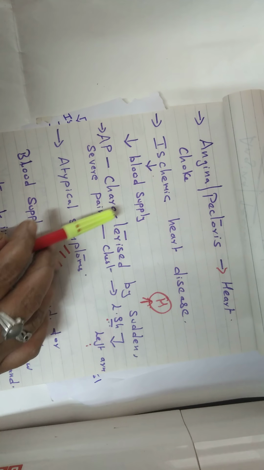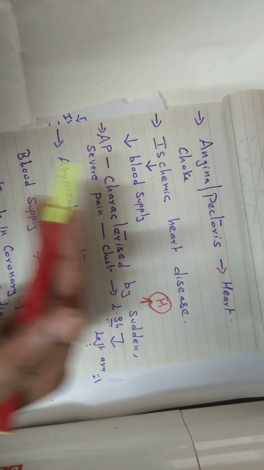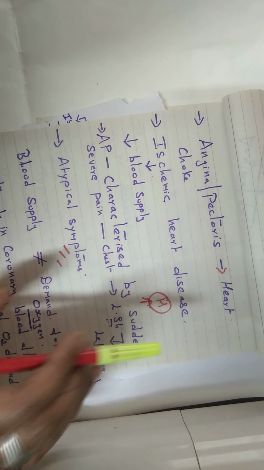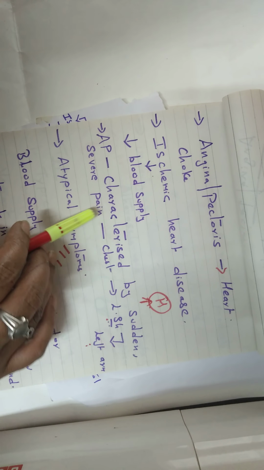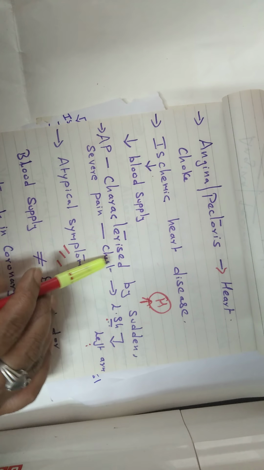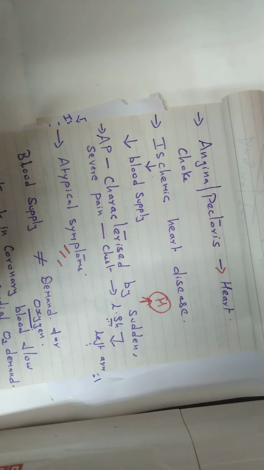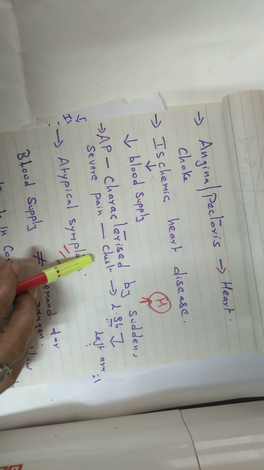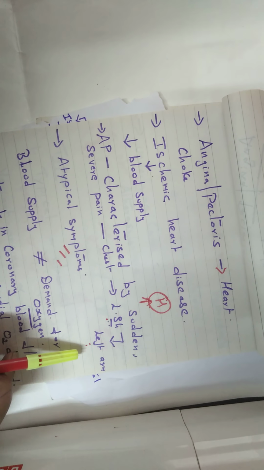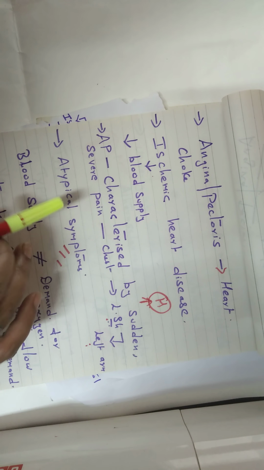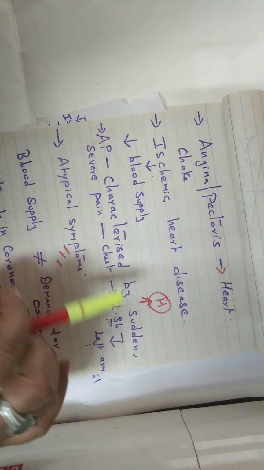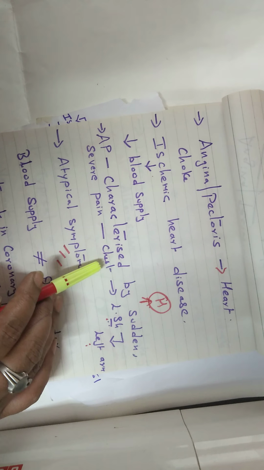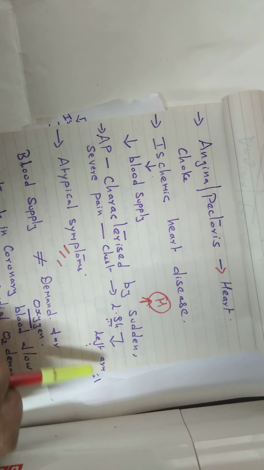An attack of angina is characterized by a sudden severe pain in the chest, which radiates to the left shoulder and then to the left arm.